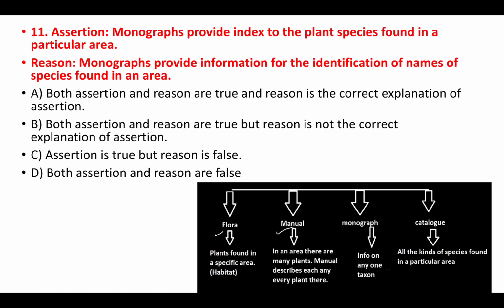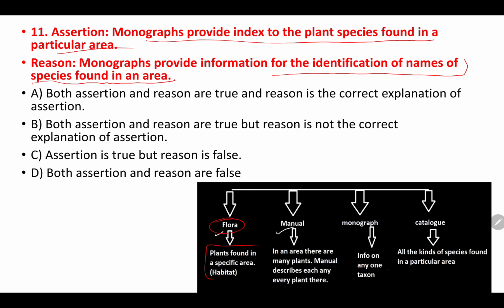Let's move towards the 11th question. Monographs provide index to the plant species found in a particular area. And the reason they have provided here is that monographs provide information for the identification of names of species found in an area. Now let us move towards whatever they have given in the NCERT, some terms which are given in keys. See, flora.